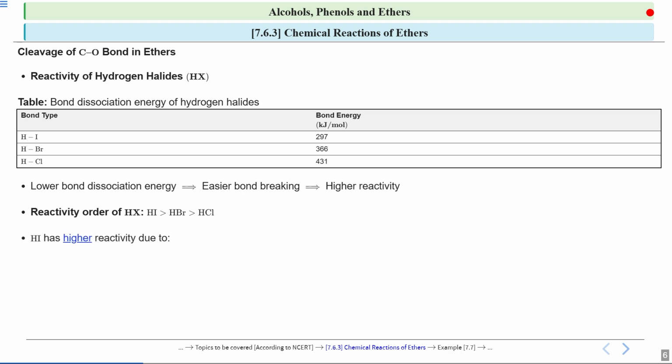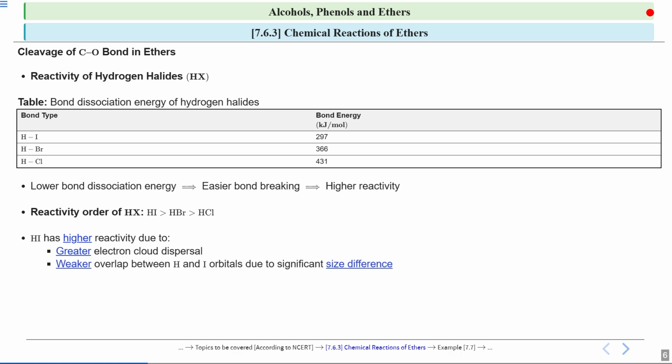Now the reason why hydrogen iodide has the higher reactivity is the greater electron cloud dispersal, because in hydrogen iodide there is a greater electron cloud dispersion.